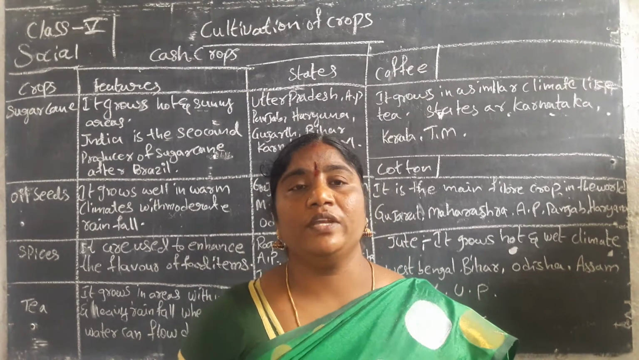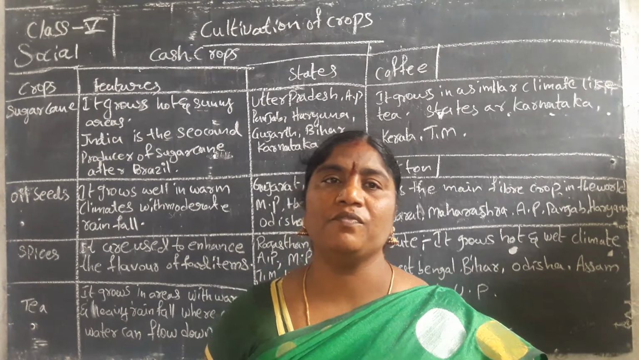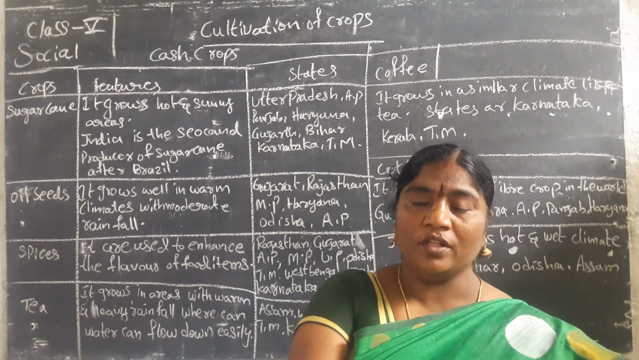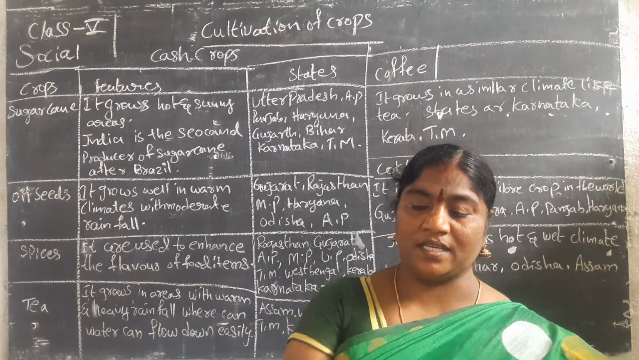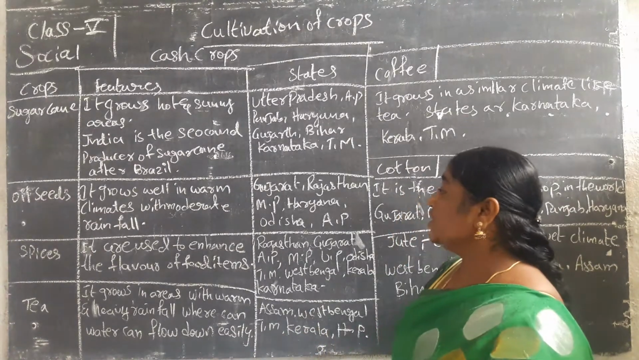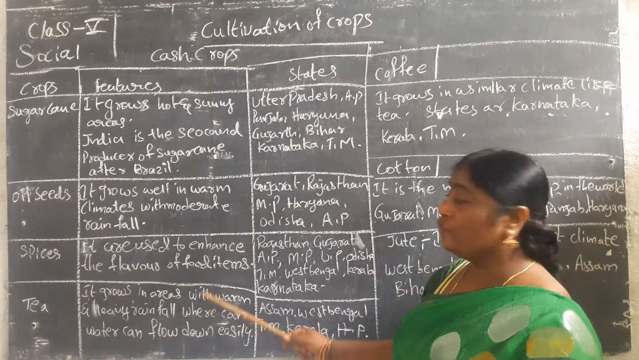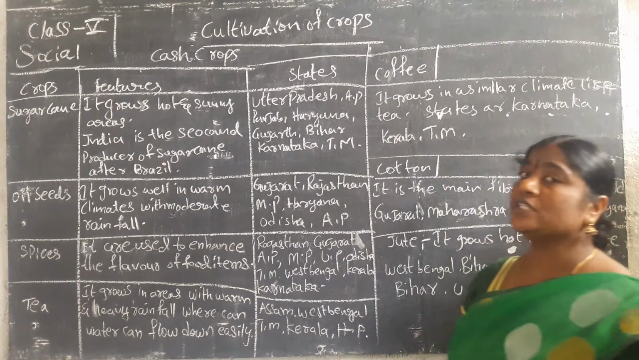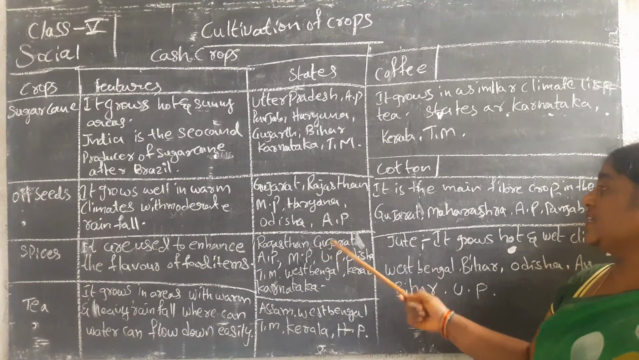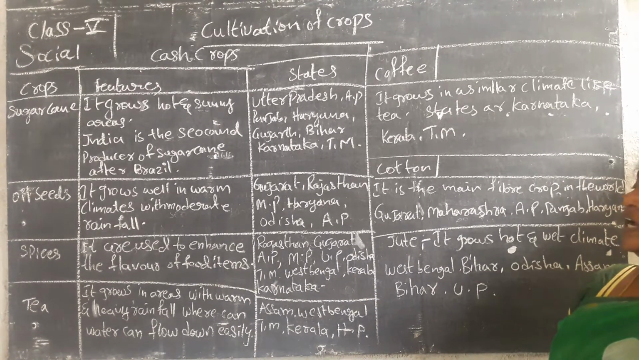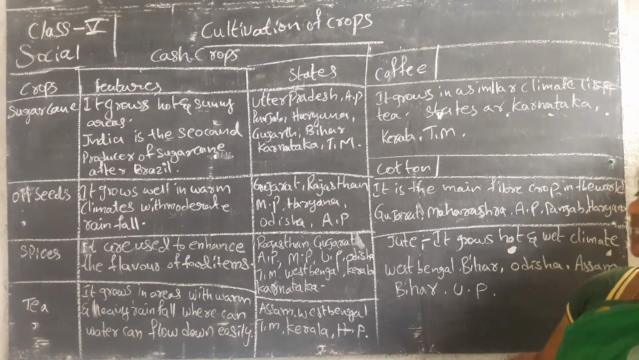In that way, when we are cooking food, we have to add good flavors. These are called spices, used to enhance the flavor of food items. The main states producing them are Rajasthan, Gujarat, Madhya Pradesh, Andhra Pradesh, Uttar Pradesh, Orissa, Tamil Nadu, West Bengal, Kerala and Karnataka.